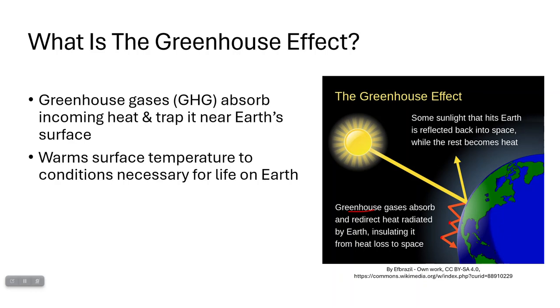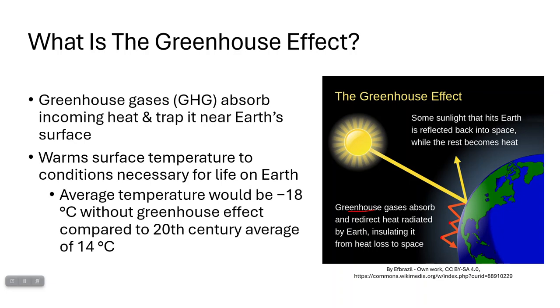And while a lot of people think that the greenhouse effect is harmful because it's associated with climate change, it's actually necessary for life on Earth. Without the greenhouse effect, our average temperature on the planet would be about negative 18 degrees Celsius, well below the freezing point for water, compared to what the 20th century average was of 14 degrees Celsius. So it's quite a dramatic difference. And the greenhouse effect is necessary for life as we know it. Without it, Earth would be too cold to support life.